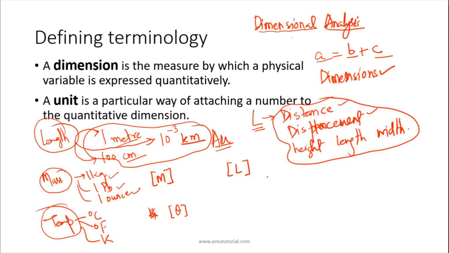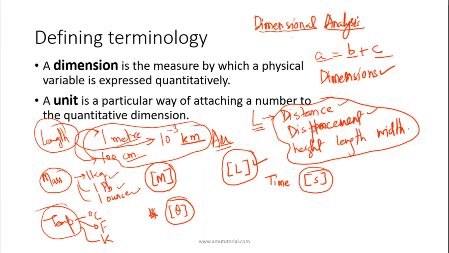And there is another, time. Similarly, the dimension for time is T. Now whenever we see this symbol, we know that it represents length. This represents mass. This represents time. This represents temperature.